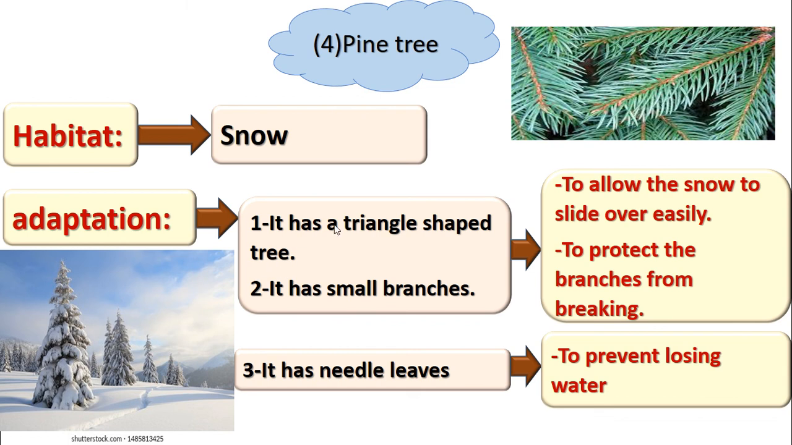Number 1, it has a triangle shape. Look at the tree. It is like what? A triangle. So the pine tree has a triangle shape and small branches. Are the branches small or long? They are small. So they have a triangle shape and small branches. Why? To protect the branches from breaking.